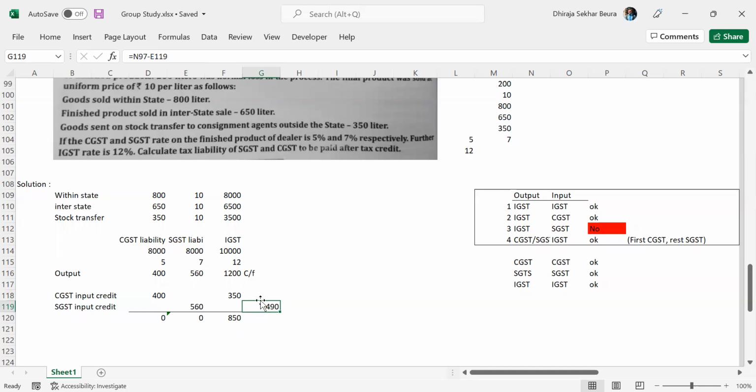Yes, got it. So these amounts, when we deduct from the output liability that we had calculated, we get 0 CGST, 0 SGST, 850 IGST payable as final payment or final tax liability. So this 850 IGST is paid to the central government, right? Yes, yes.